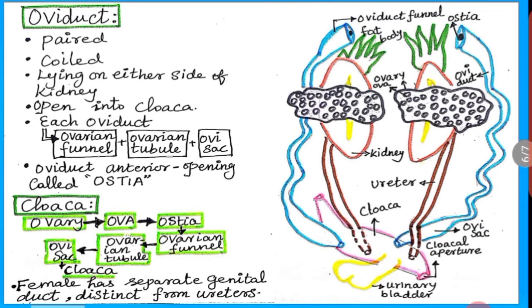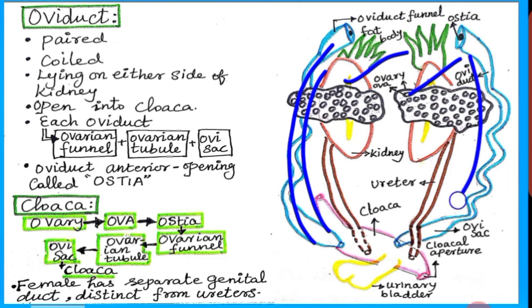Oviduct. This is the oviduct. Oviducts are paired, 2 in number, coiled, lying on either side of the kidney. It opens into the cloaca.